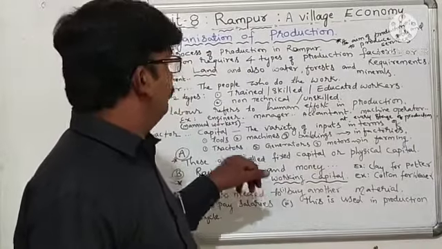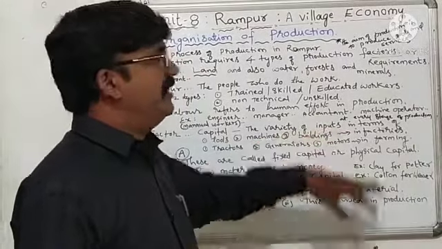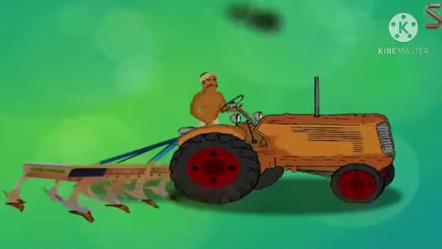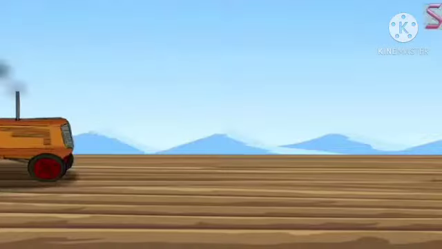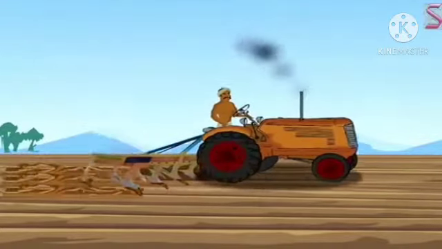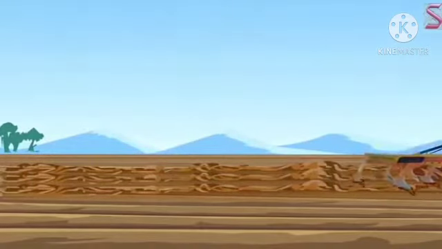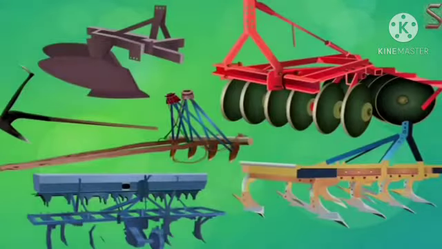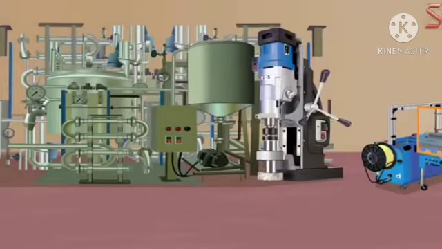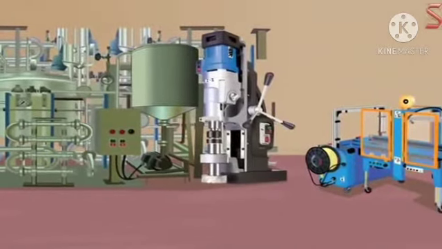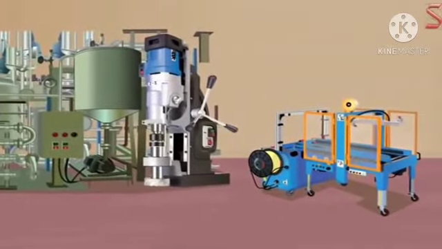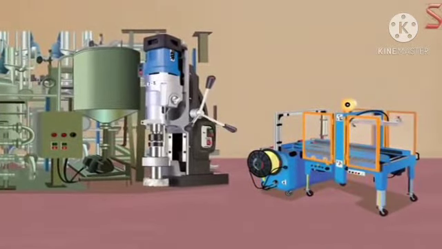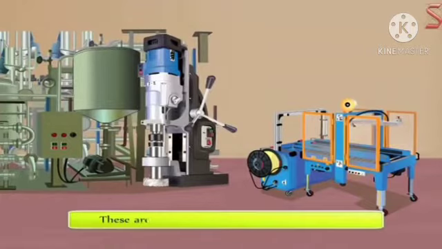In capital, the variety of inputs are there in terms of tools, machines, buildings. These are used in factories. And tractors, generators, motors, these are used in farming. So both of them are used in Rampur village also. These tools, machines, buildings and tractors, generators, all these are called fixed capital or physical capital.